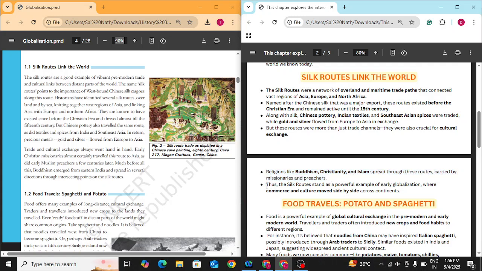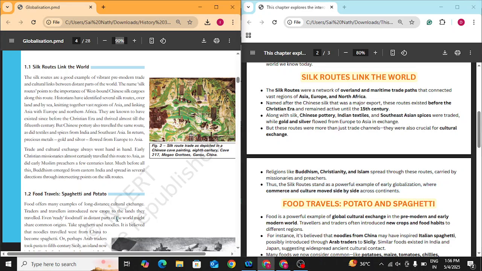Thus, the Silk Route stands as a powerful example of early globalization, where commerce and culture moved side by side across continents. This is a very important line. Do note it down. Silk Route is a powerful example of early globalization, where commerce and culture moved side by side across continents and the world.